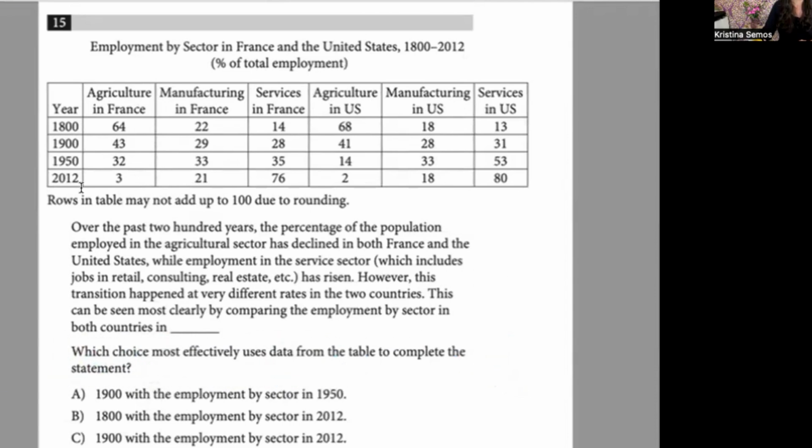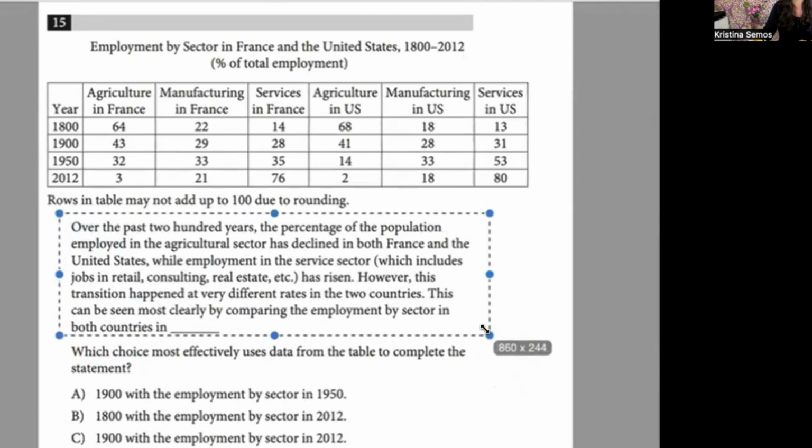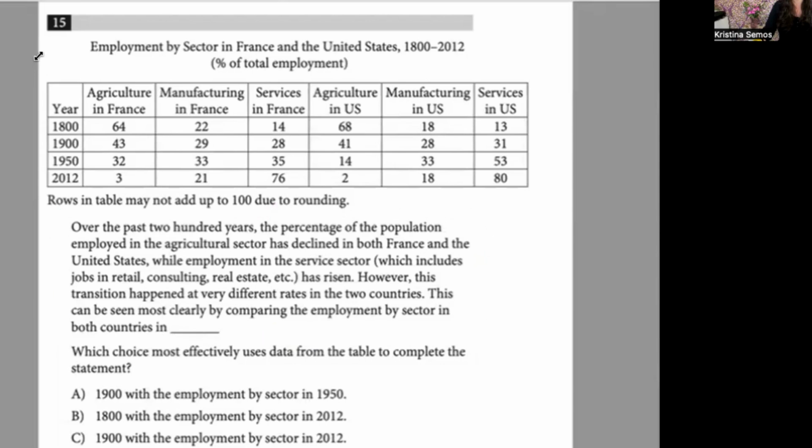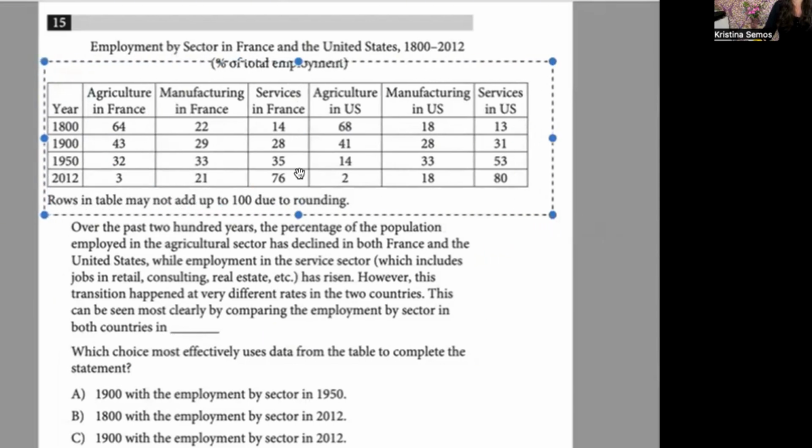So your task is to read the actual text here, see what it's telling you, see what example it has made, and then look in this table and see which one would prove that point, which one would complete the text, which would finish the example. So that would be the fourth prediction of what I think is going to be on the